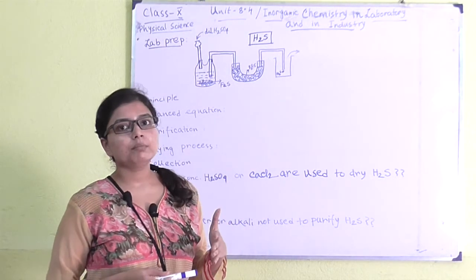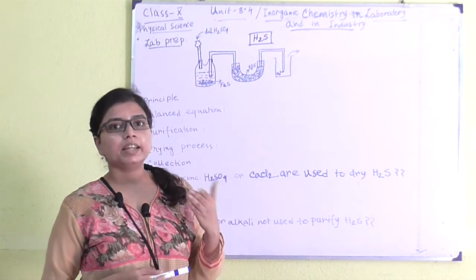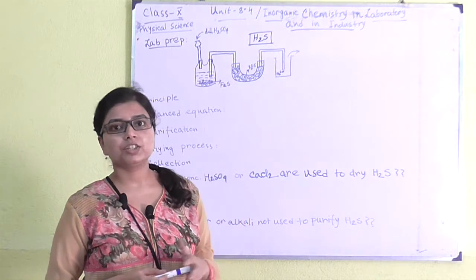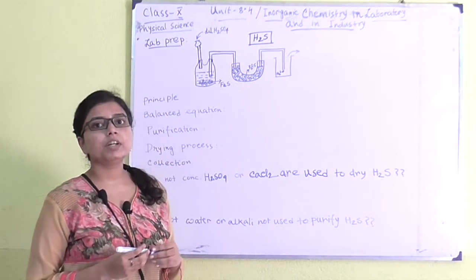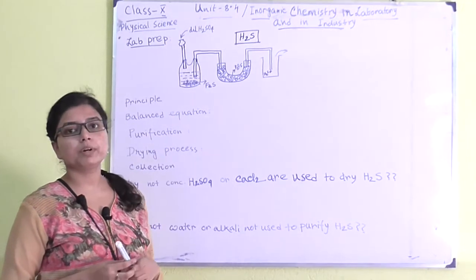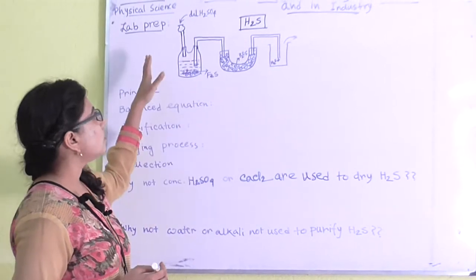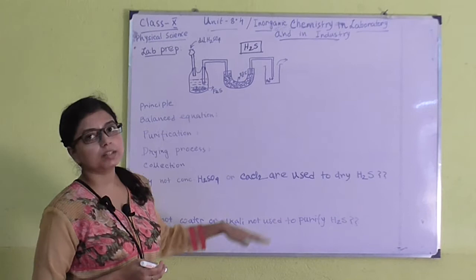And as I mentioned before, this chapter is basically an informative chapter, and the next portion after ammonia, that is hydrogen sulfide, today I shall start. At the beginning of this chapter, we also have to know the laboratory preparation of this gas, that is hydrogen sulfide. So I have drawn here the laboratory arrangement basically to prepare the gas.